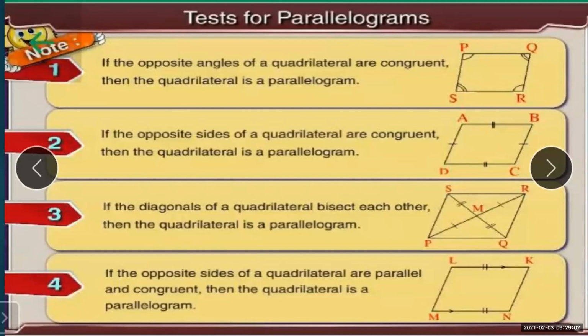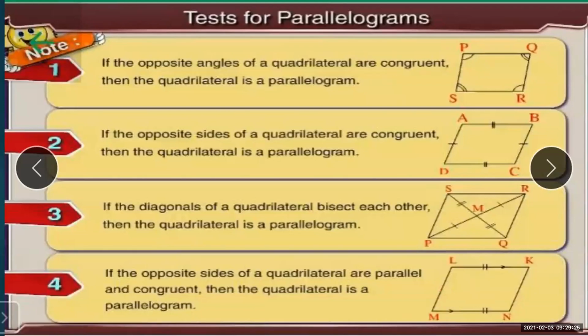Now the first test: if the opposite angles of a quadrilateral are congruent. We have seen in the properties that the opposite angles of a parallelogram are congruent. So if the opposite angles of a quadrilateral are congruent, then we can say that the quadrilateral is a parallelogram.